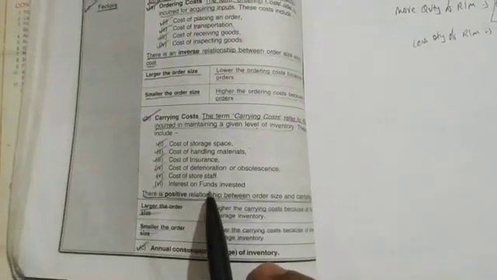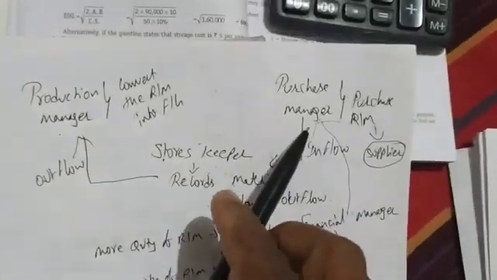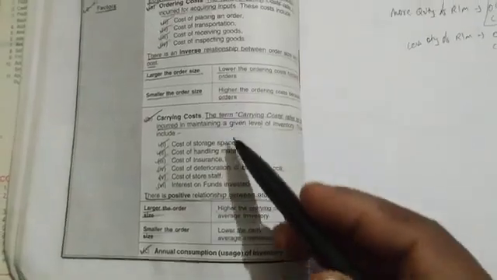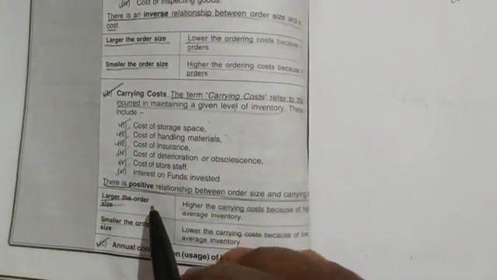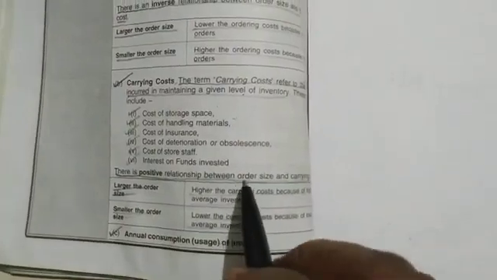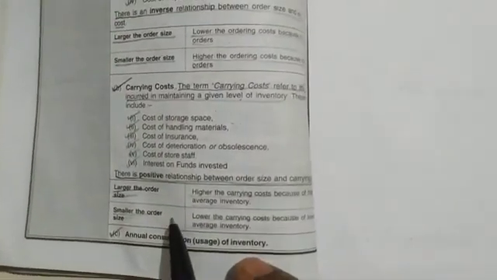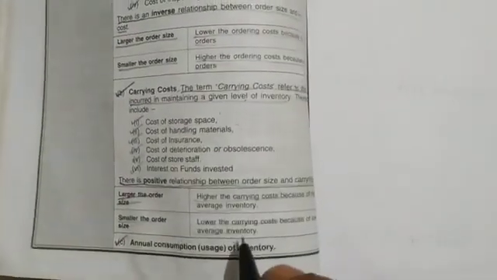So interest on funds invested means, where are the funds invested? They are invested in raw material. The purchase manager has purchased the raw material, and on this interest has to be paid. This is all called carrying cost. So we have seen yesterday the carrying cost has a direct or positive relationship with order size. When the size of the order is large, there will be a high carrying cost. When the order size is smaller, the carrying cost will be less. So this is what we have seen yesterday.